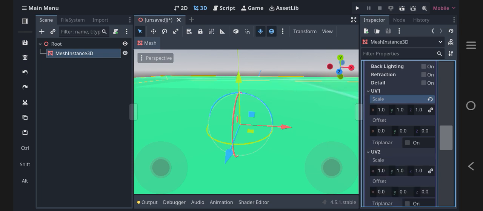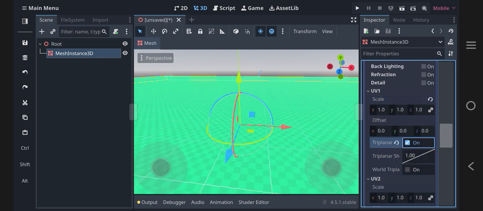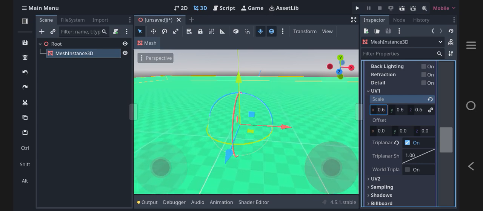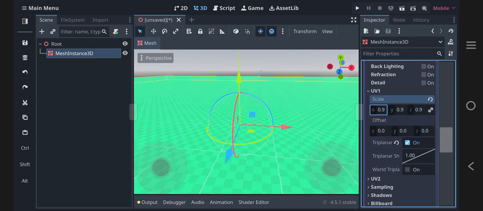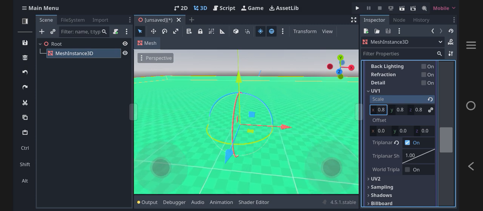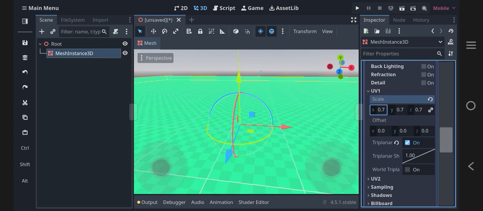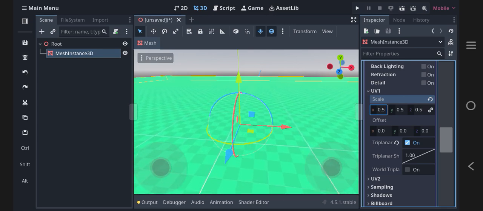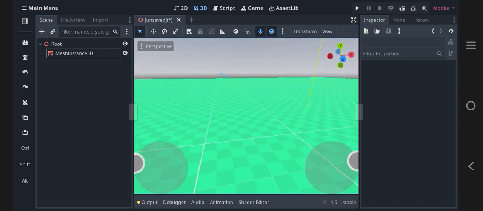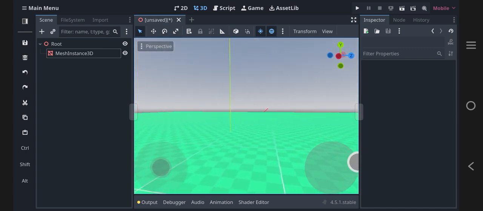Then scale like that. Let's change it. I'm just gonna change it to 0.5. Then select it. Now you made it.